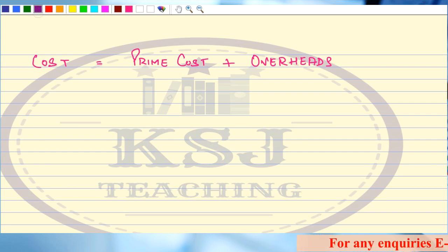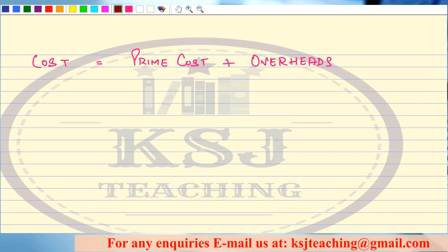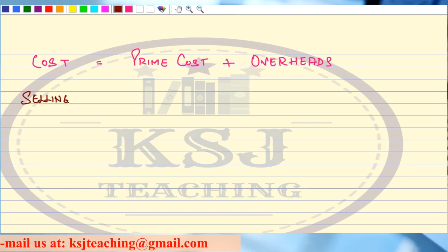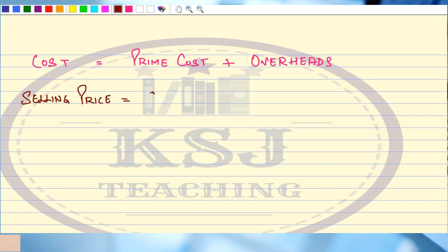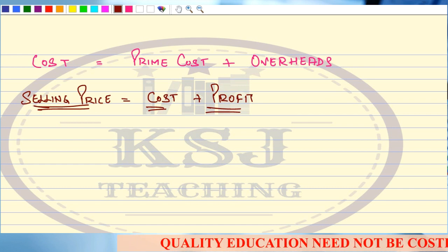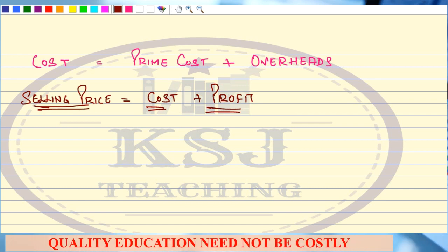And now how to identify the selling price? Sir, that is very, very simple now. What is going to be my selling price of a product? That is cost plus profit. Now Mr. A is happy. Mr. A is happy that I have got a fair idea of how to identify the selling price of my product.